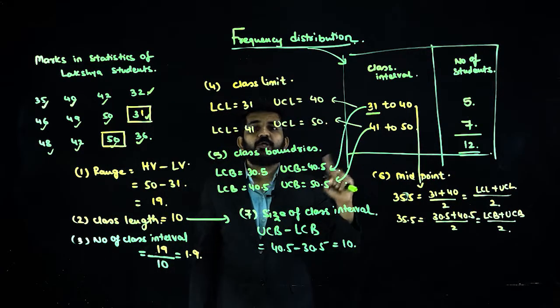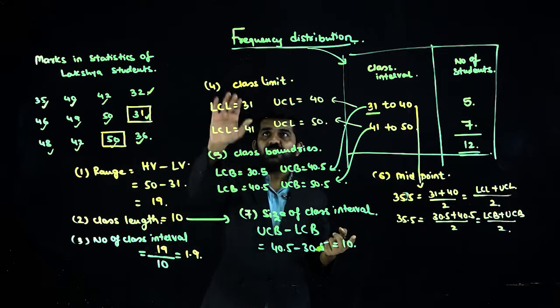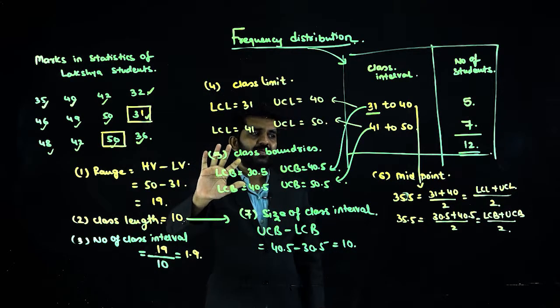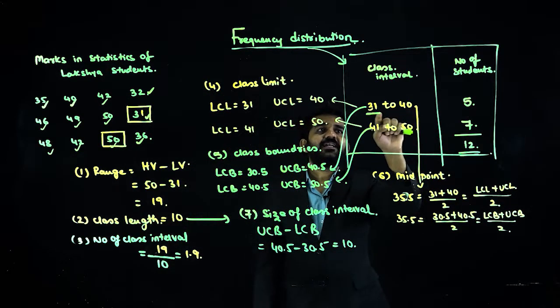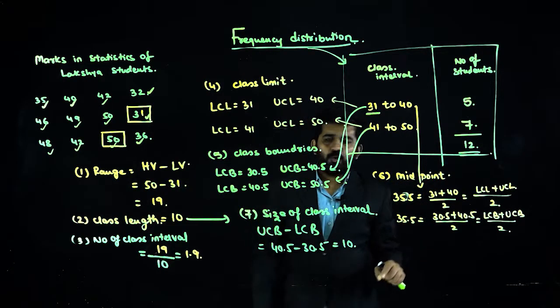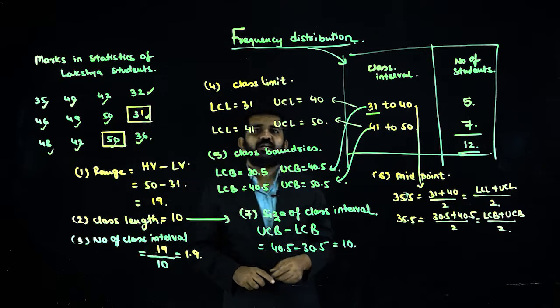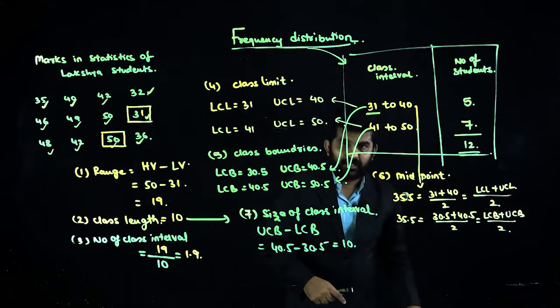If the data is like 20 to 30, 30 to 40, 40 to 50, class limit and class boundary will remain the same. Midpoint is exactly the middle value of this class length, 40 plus 31 divided by 2. Size of class interval, we have already understood, is nothing but class length.